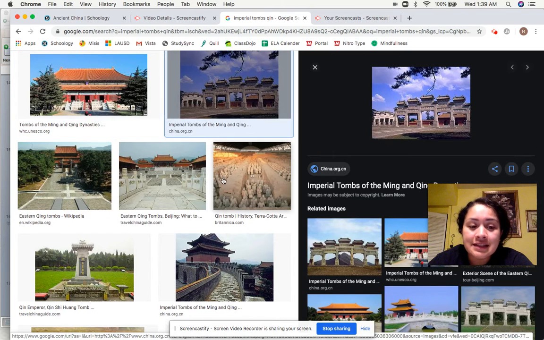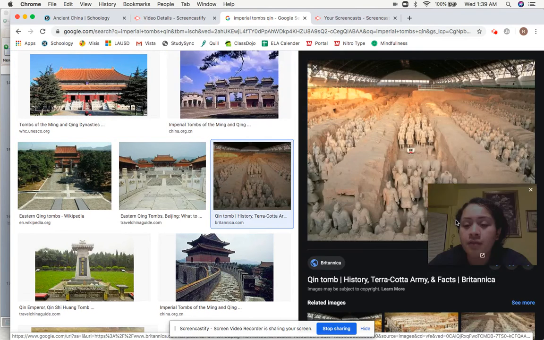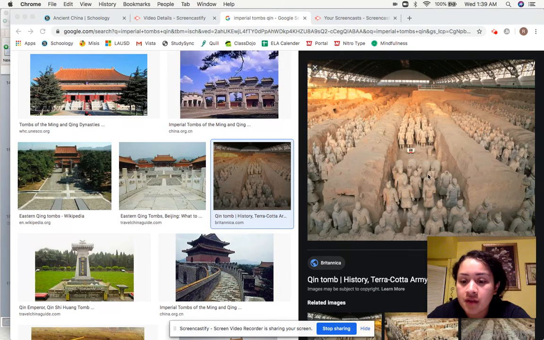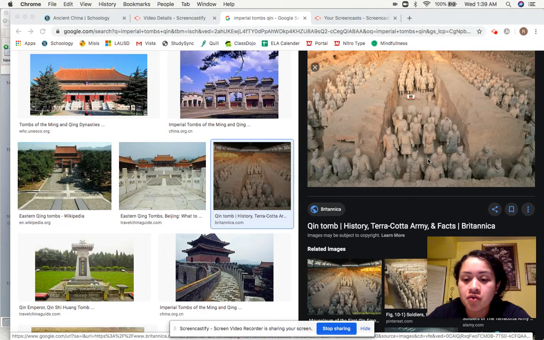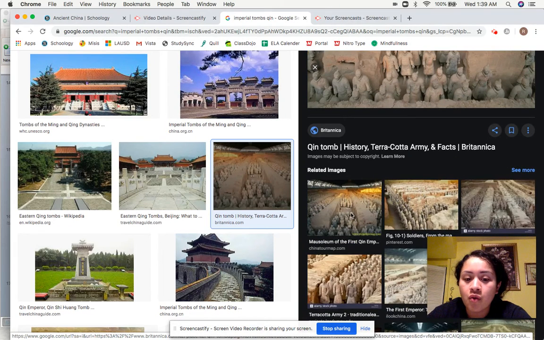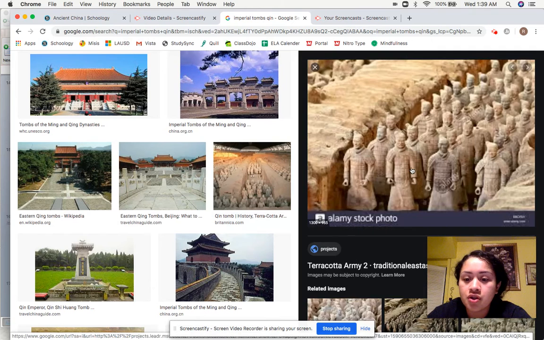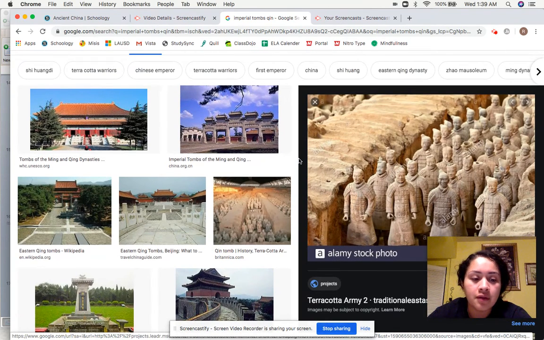But on the inside, you can find that they have been trying to well preserve these. These were the 7,000 terracotta soldiers that were created to protect the Qin tomb, which is where I believe the emperor is resting or was buried.